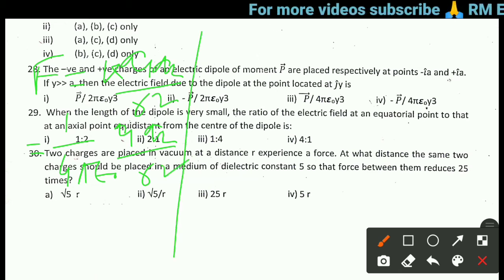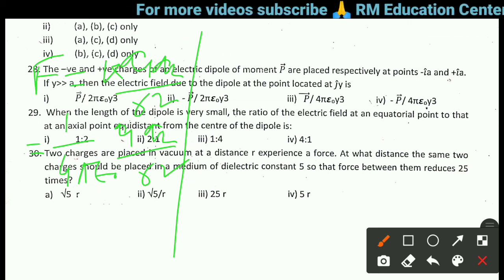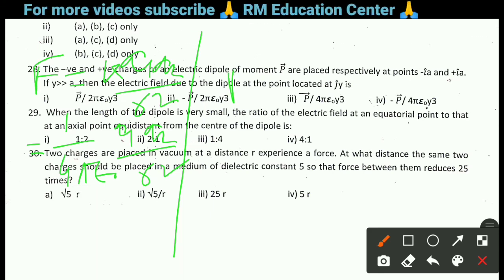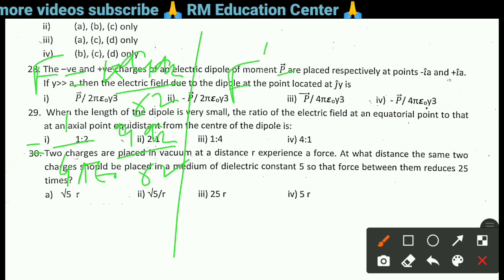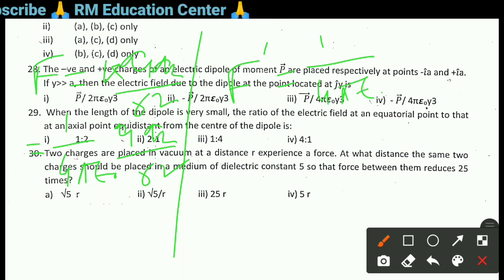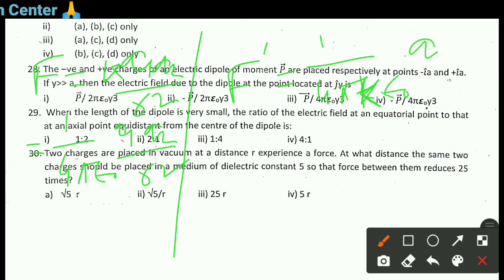Now, if we place these two charges in a medium of dielectric constant 5, then the force F dash will be 1 by 4 pi epsilon naught K epsilon naught, it will be K epsilon naught into Q1 Q2 by R dash whole square. We have to find out R dash.